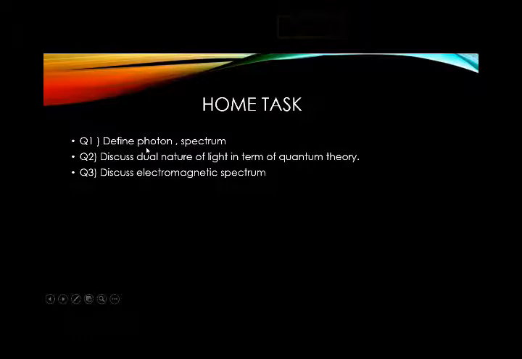You can find definitions in the summary, and the discussion or explanation of the topic in the book. Discuss the electromagnetic spectrum means you have to write all the waves which are related to the electromagnetic spectrum, and do remember you also have to write about their wavelengths.